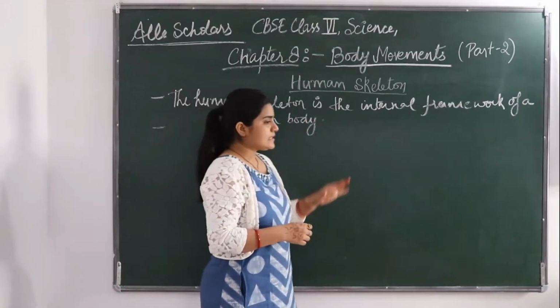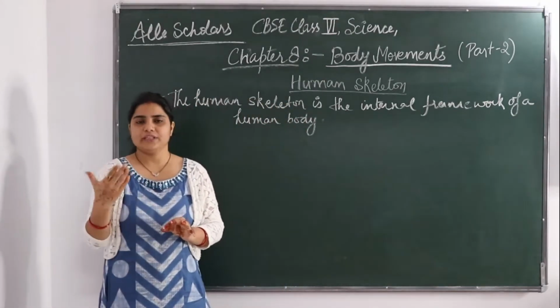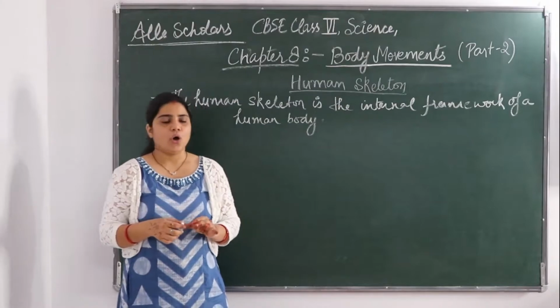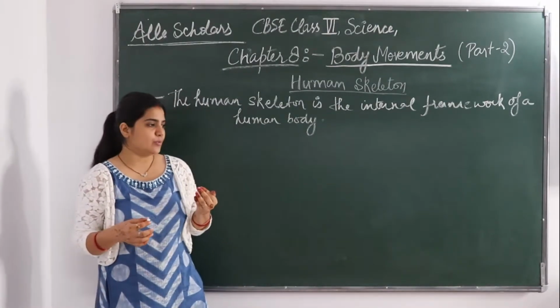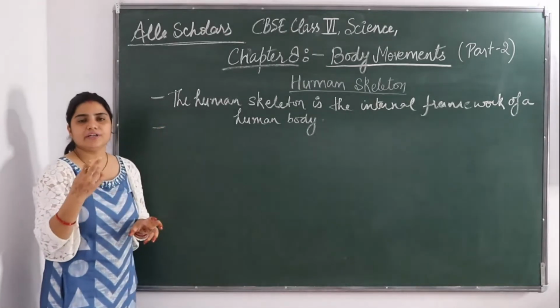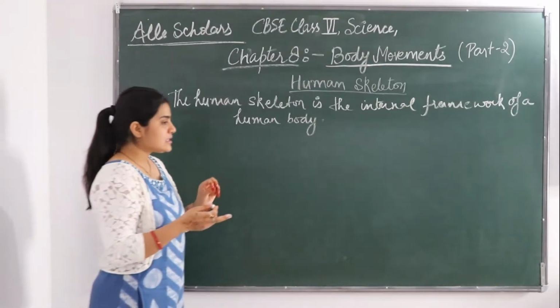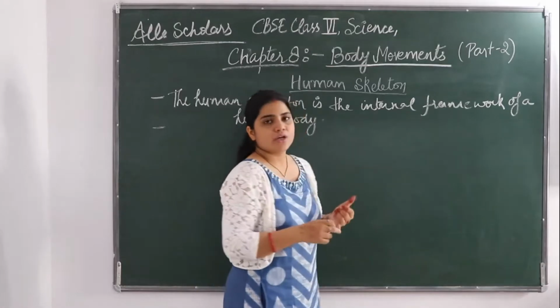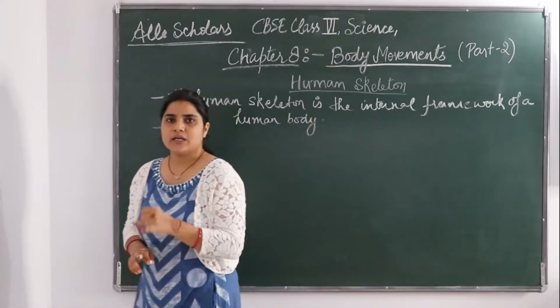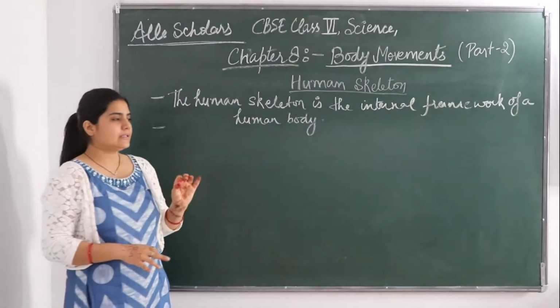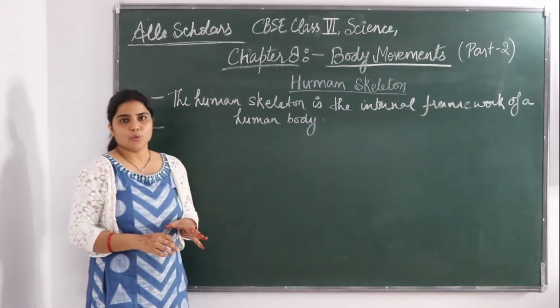The bones of the skeleton change with age. It decreases from 305 to 206 bones. So in adulthood, how many bones are there? 206. And at the time of birth there are 305 bones.